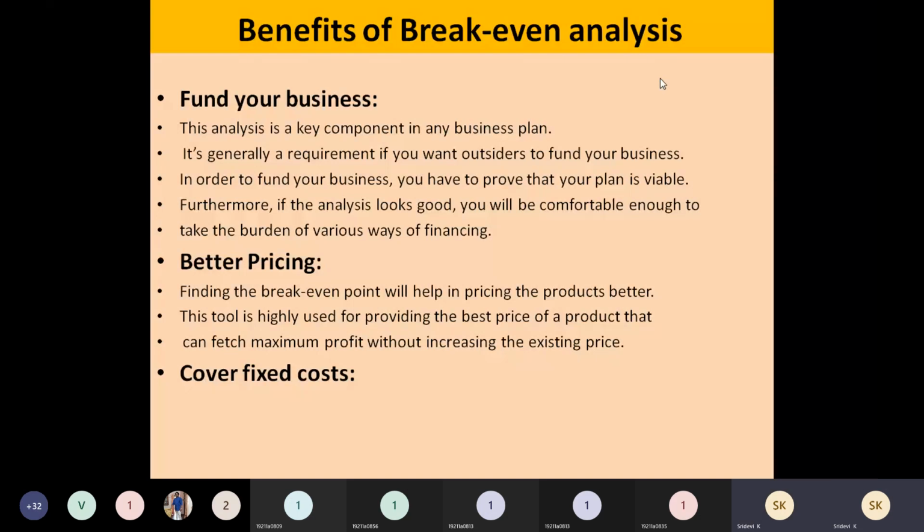And this will help you in identifying whether the total fixed costs are covered or not. As you know, fixed costs, once incurred, you need to incur even if you are not going to produce. Like we have taken the examples of building rent or the permanent employees' salaries.